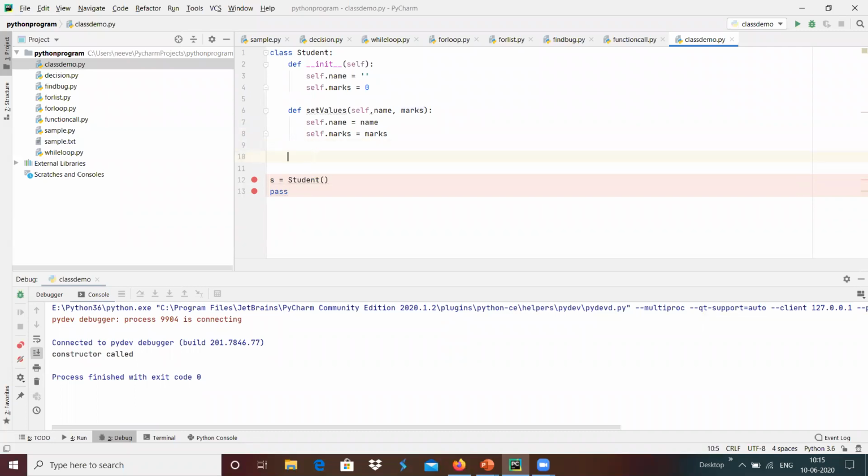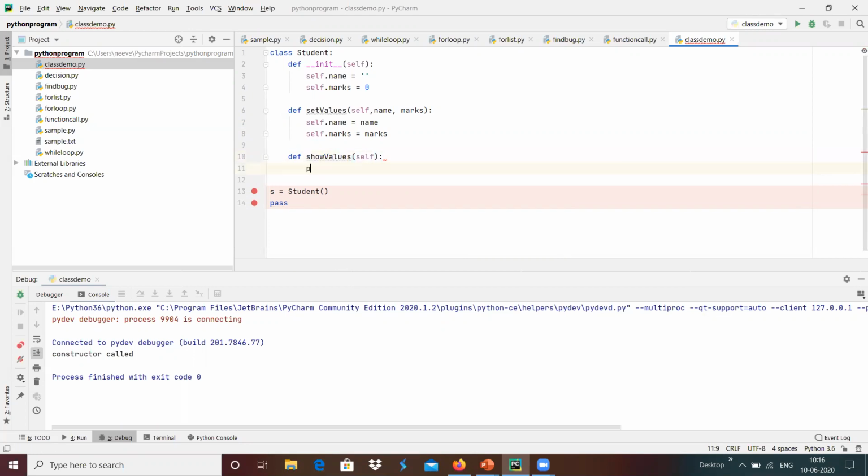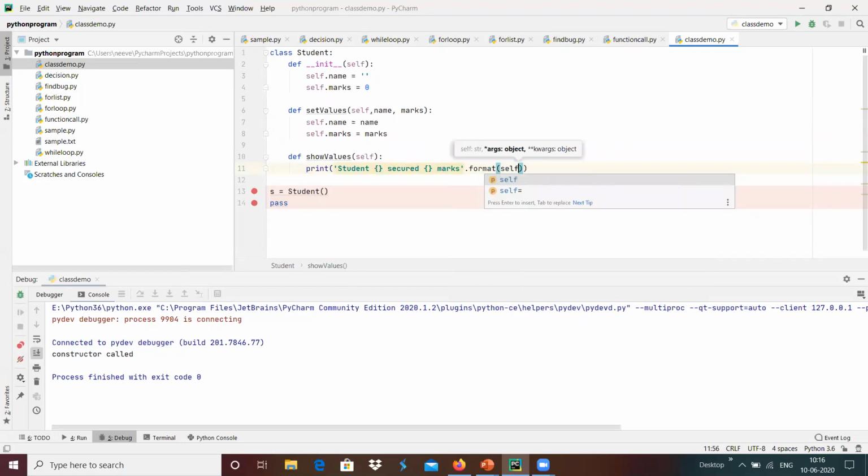And once it got updated, maybe we can use another function, def show_values, with self, and here I'm going to define something like print student, secured, marks, dot format, like self.name and then self.marks.